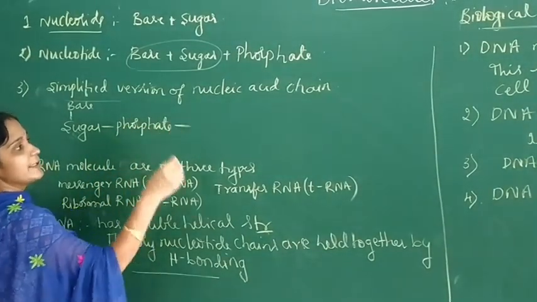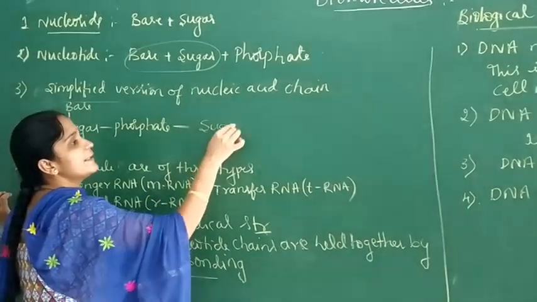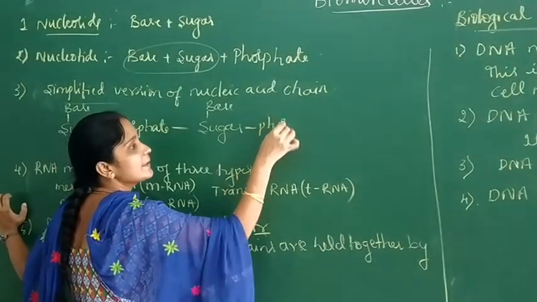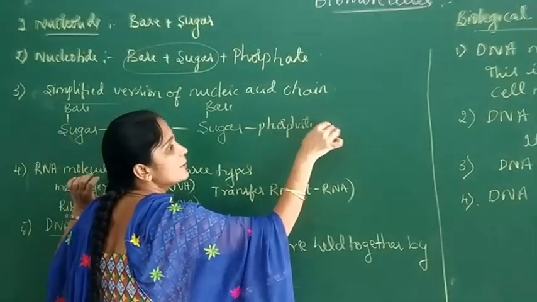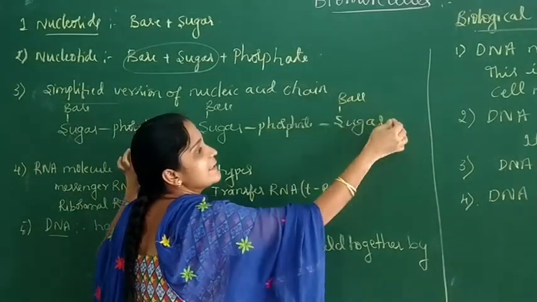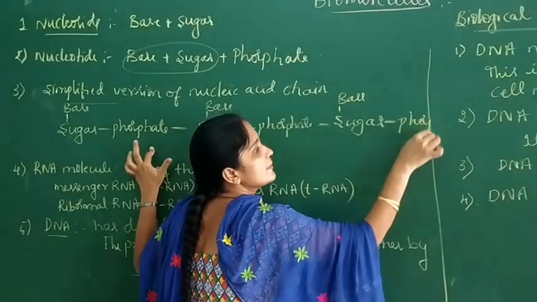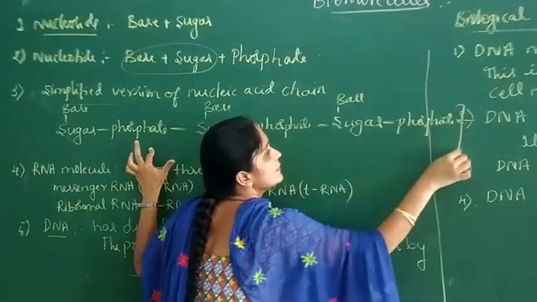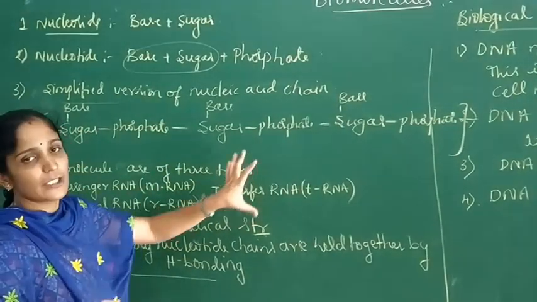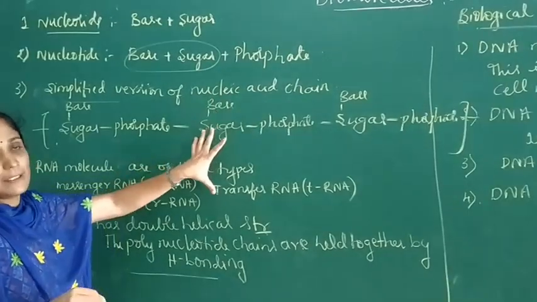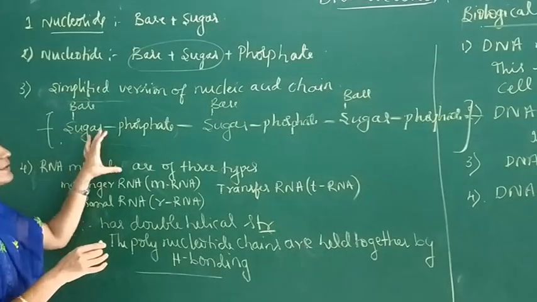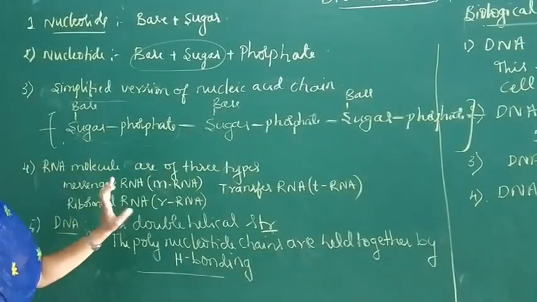Again, this phosphate is linked to sugar, and it is attached to base and to phosphate, and it is again linked to sugar, base and phosphate. So this is the simplified version of the nucleic acid chain. Nucleic acid is a polymer made up of nucleotides.